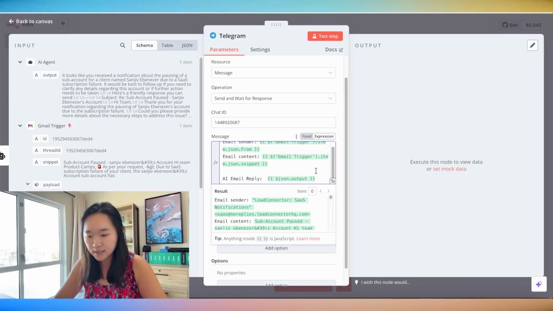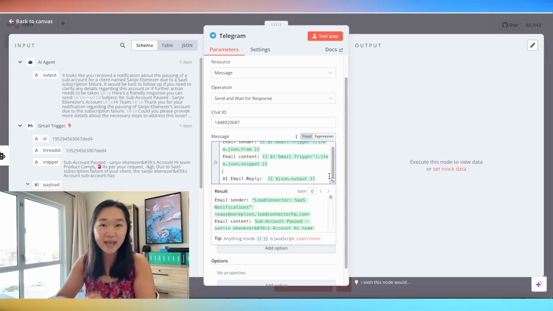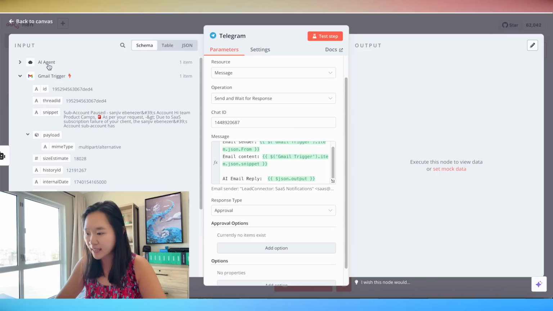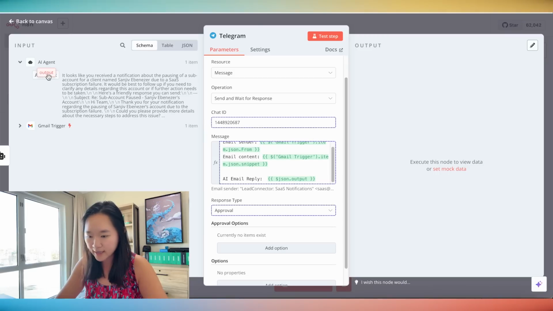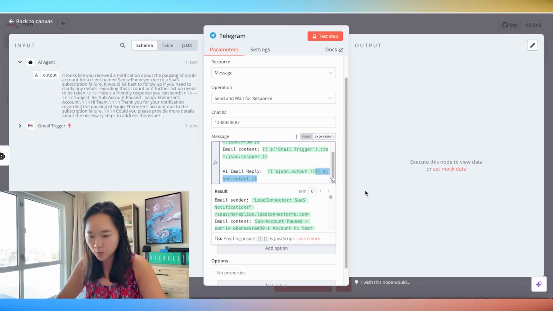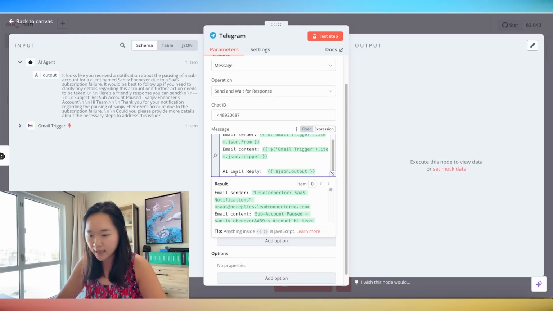And again, the green parts that you see are outputs from previous modules that I can drag into the parameters of this module that I can use to build on top of my agentic workflow. So for example, if I want the output that just came out from the AI agent module, I can just drag and drop this output onto my canvas here. Now I have it twice, so I'm gonna erase it once. And when it's green, you know it's working. When it's red, you know that there's some sort of error.